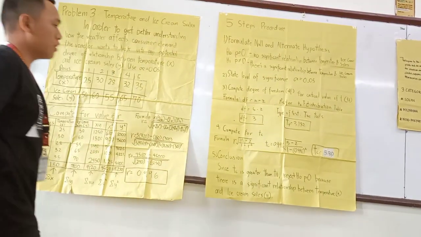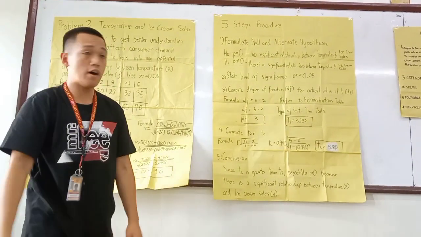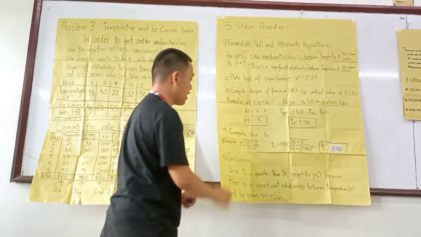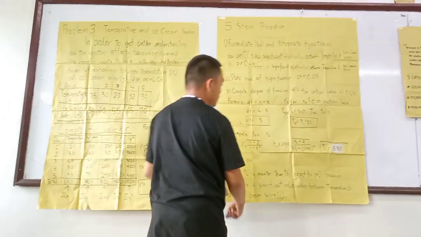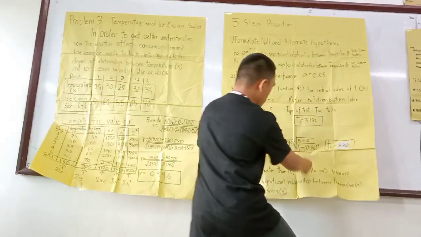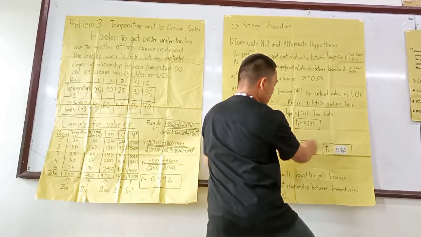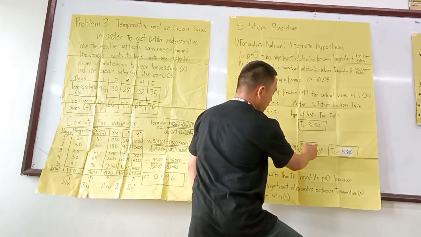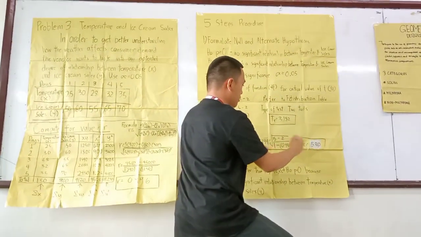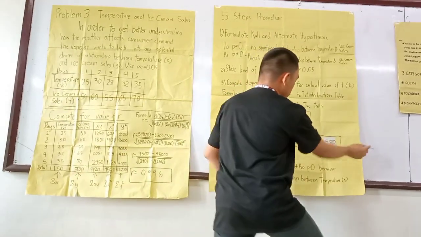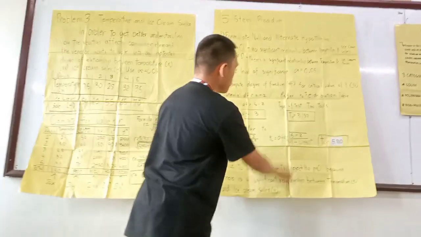And for number 4, we have to compute for tc, which is the value of t. So the formula is this. By substituting the data, that's 0.996 squared over 5 minus 2, over 1 minus r squared. So we get a total of 5.810.